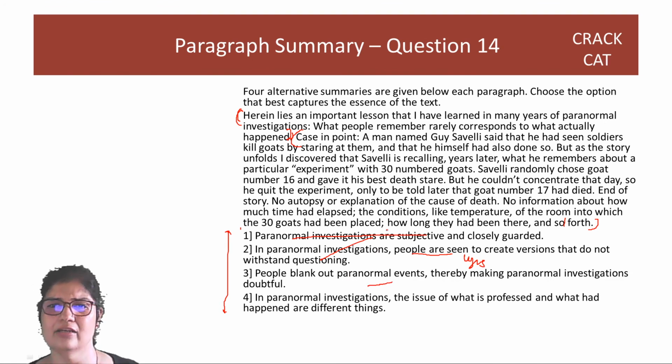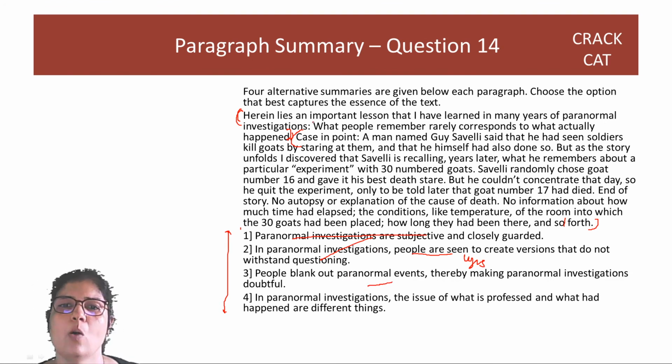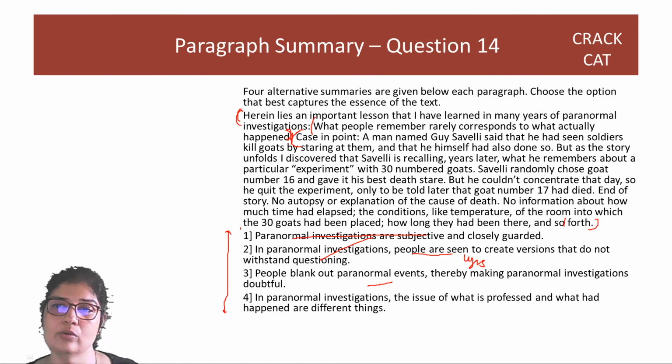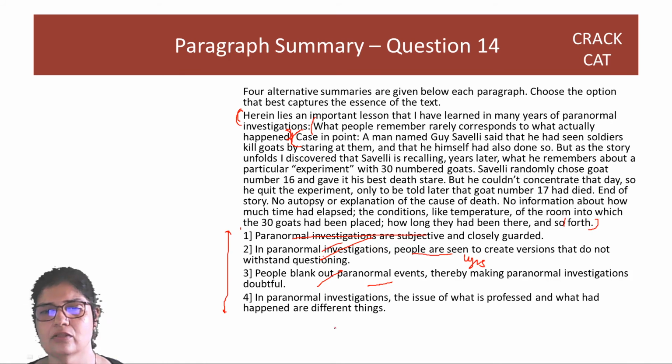Blank out. They're not blanking it out. What is the main sentence? What people remember rarely corresponds to what actually happened. They're not saying there's any blanking out, right? Why that happens, we don't know. Why people don't remember things as they actually happened, we don't know. This is giving reasons. So this is also out.